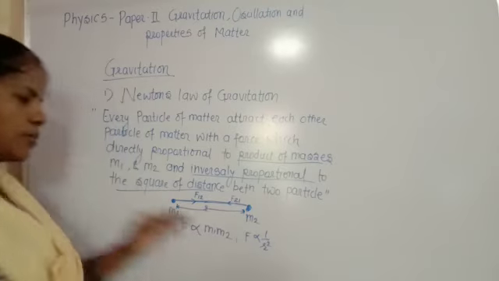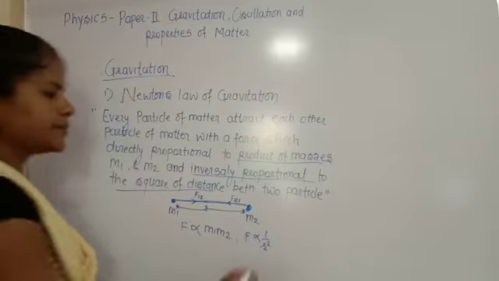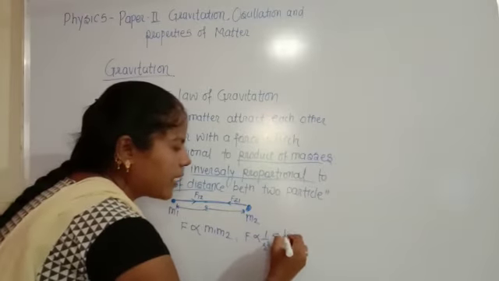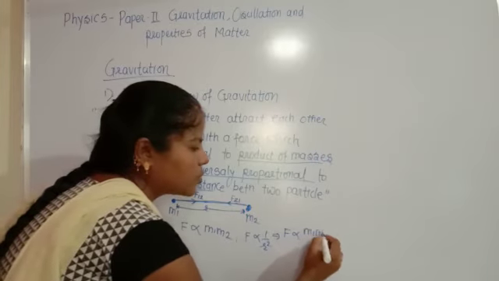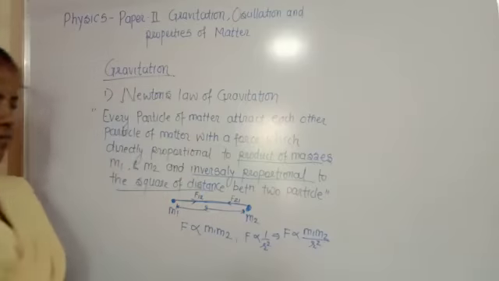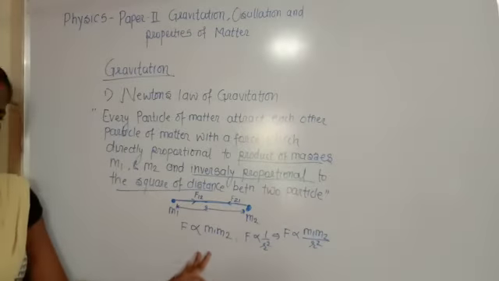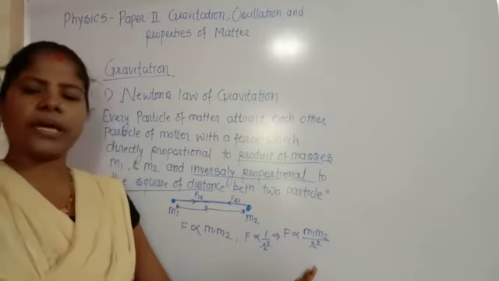When we combine these, we get F is proportional to m1 m2 divided by r square.